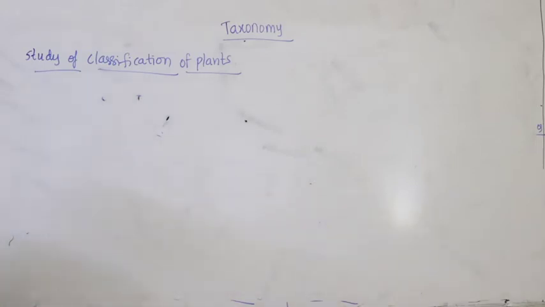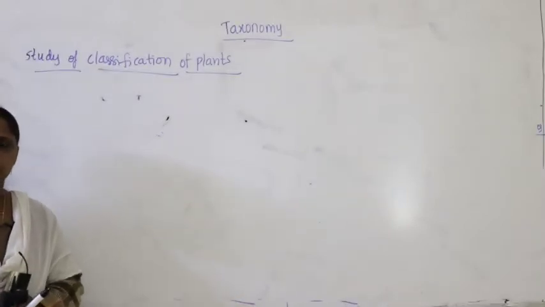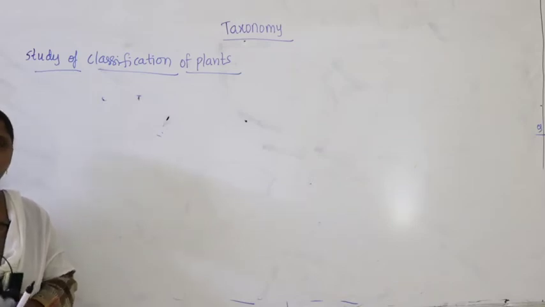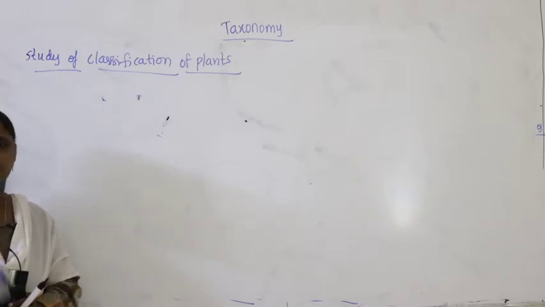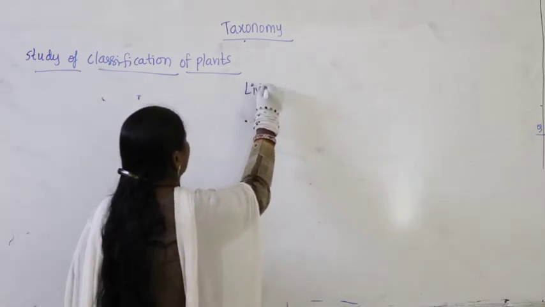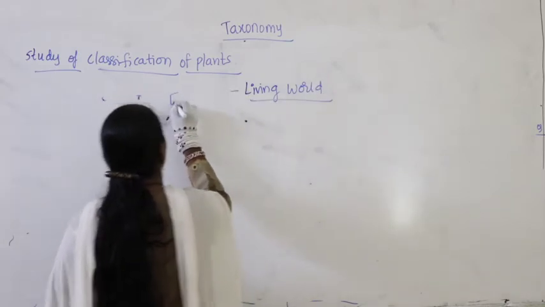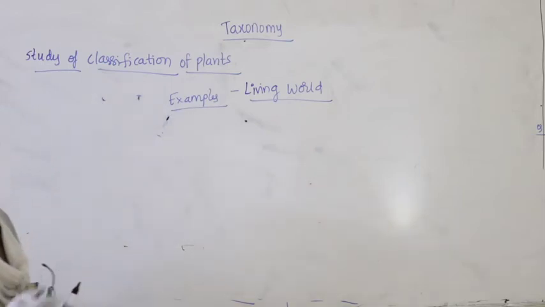Meaning what? If I say Mangifera, then what will an ecologist say, what is the scientific name? Then I say species name, I say genus name, which family it belongs to. Mangifera belongs to which family? So you have to know certain important things. Especially in the living world lesson, we have some examples, and they are very much related to the concept called taxonomy.